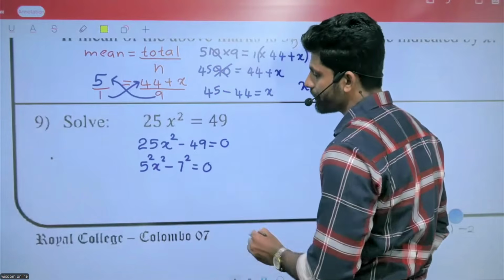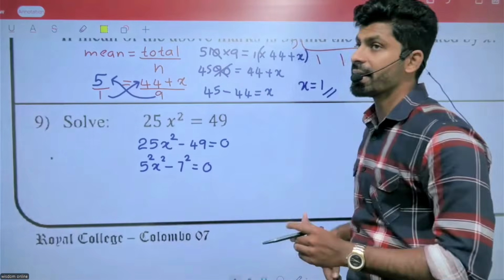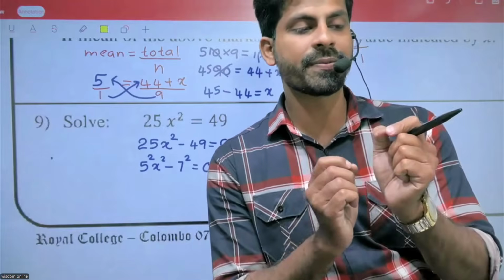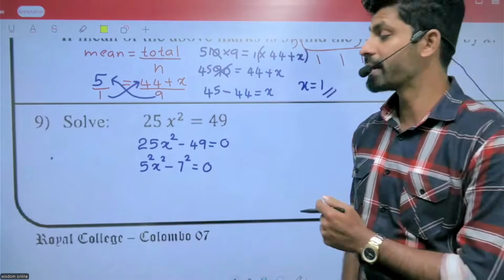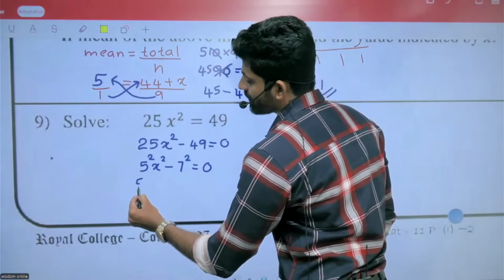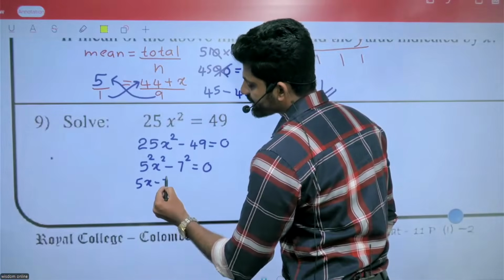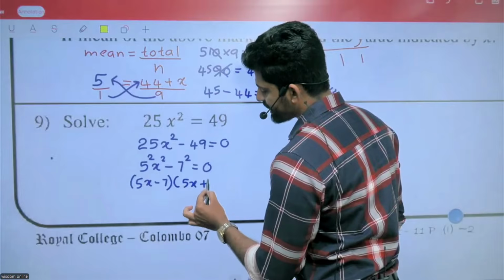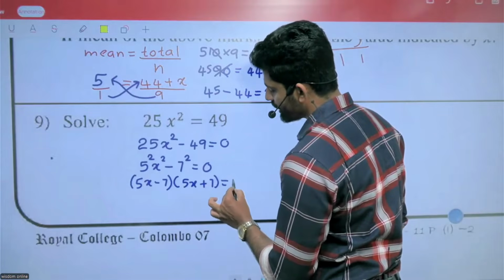Now we can factorize that part: 5x minus 7 times 5x plus 7 equals 0.